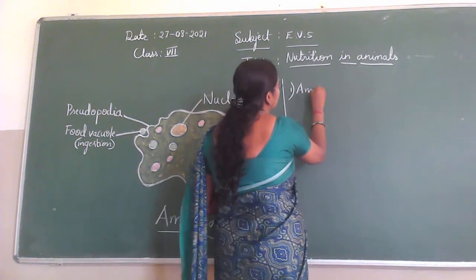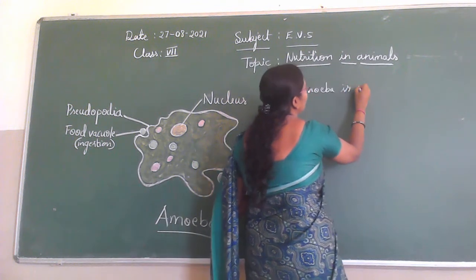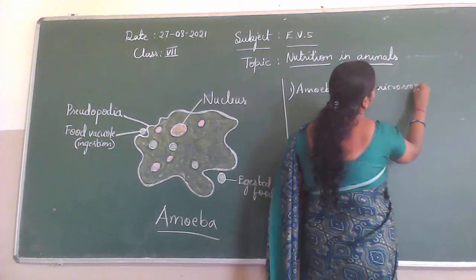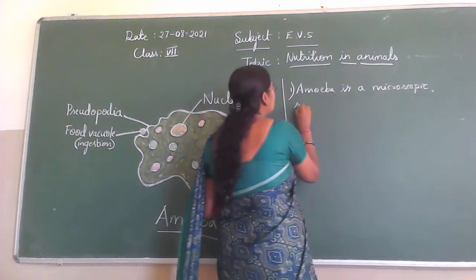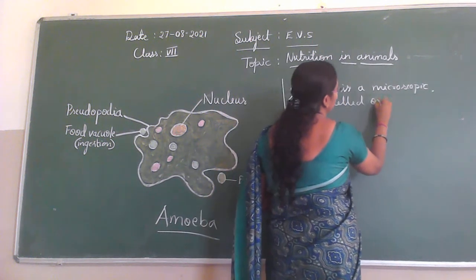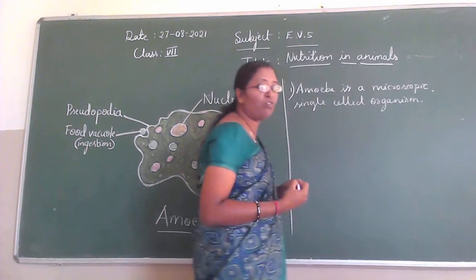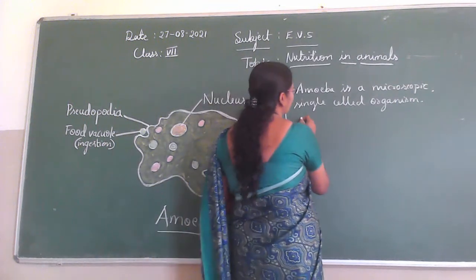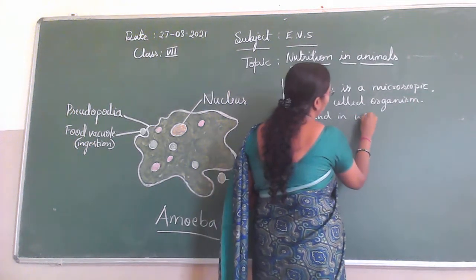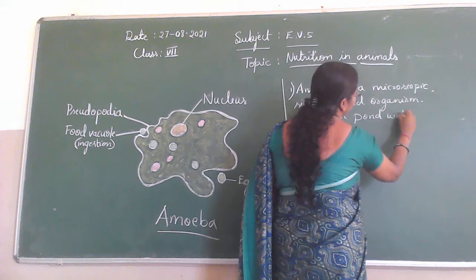Amoeba is generally found in pond water.